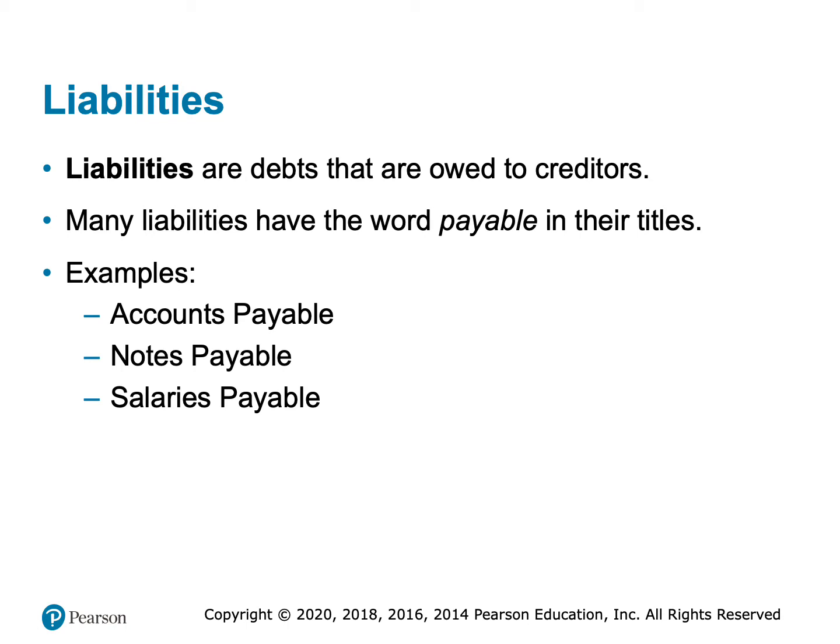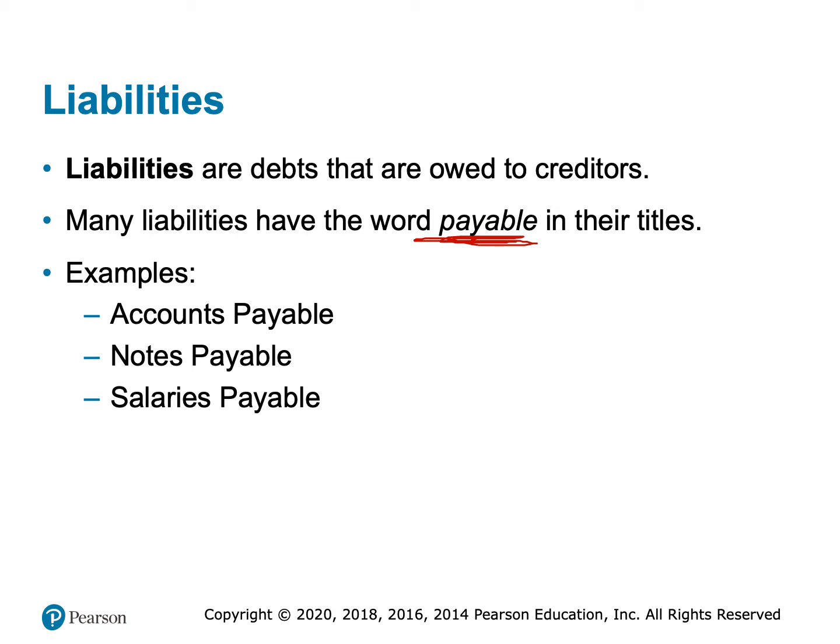So almost all liabilities have the word payable in their account title. And so pretty much it's whatever it is that we owe and you stick the word payable in it. If we owe salaries to our employees, then we have salaries payable. If we owe money on a note to a bank, a note is typically a loan to a bank or financial institution, then we have a note payable.